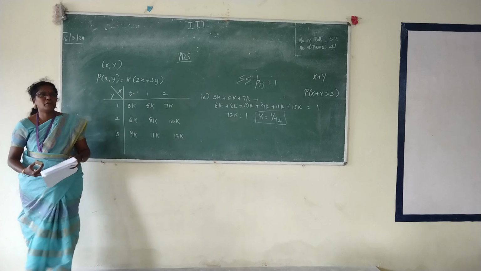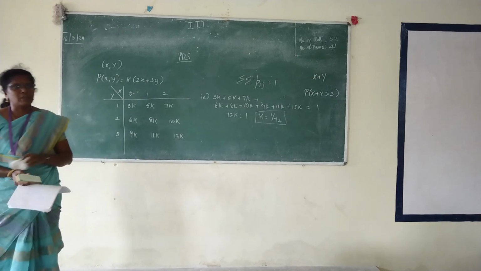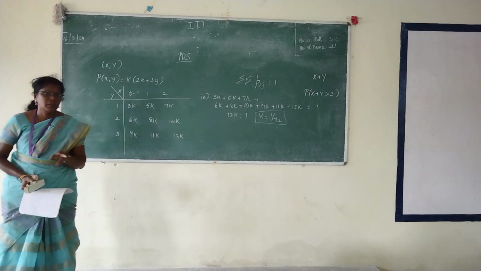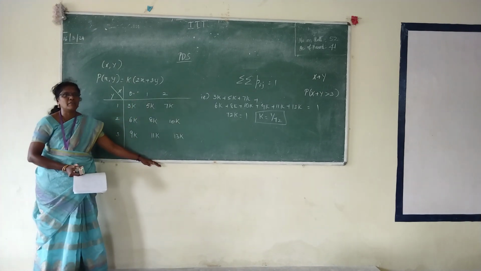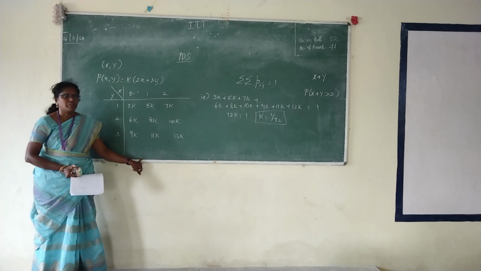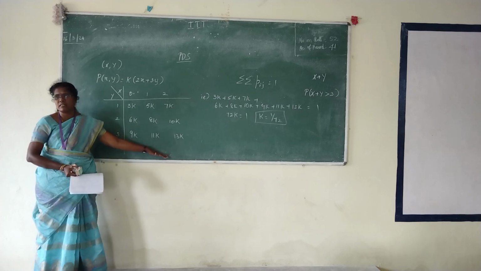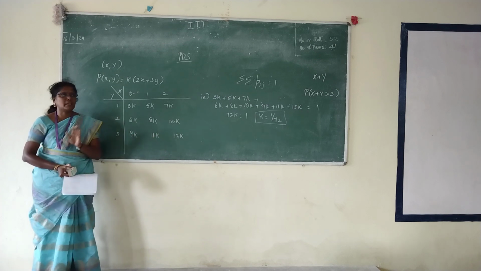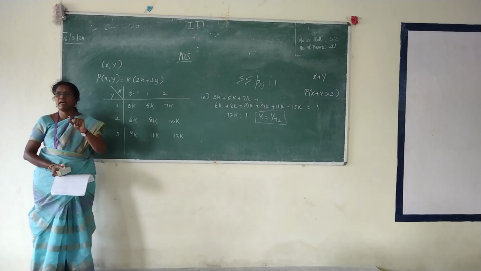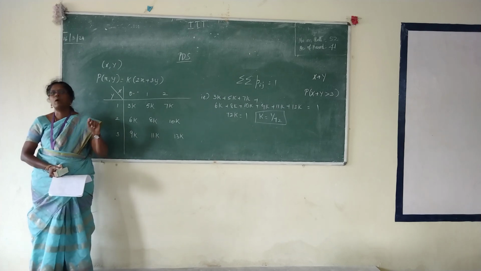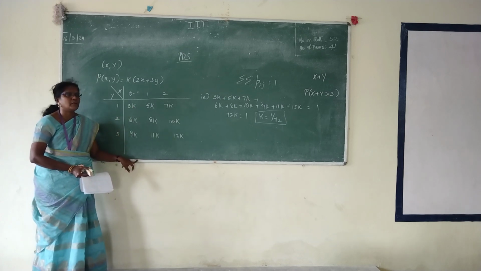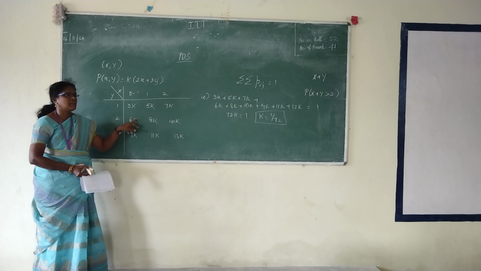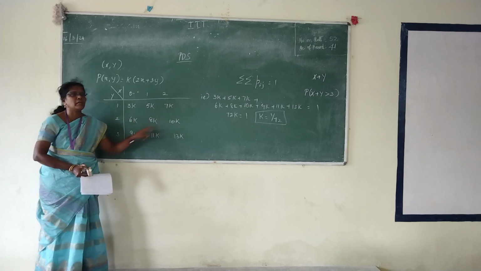So what is the k value for our problem? 1 by 72. There are two ways you can solve the problem. In the next step you can rewrite the table with k equal to 1 by 72. Or otherwise you keep the table like this and solve the problems with k itself. But finally when you give the answer, replace k as 1 by 72. It's your choice. If you replace k as 1 by 72, you get 3 by 72, 5 by 72, 7 by 72 and so on.